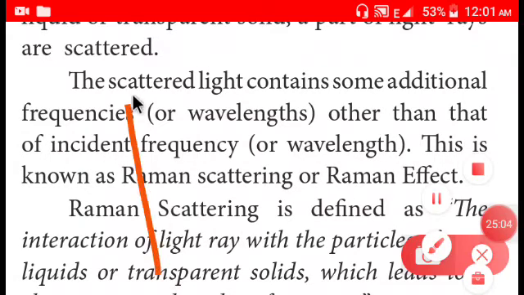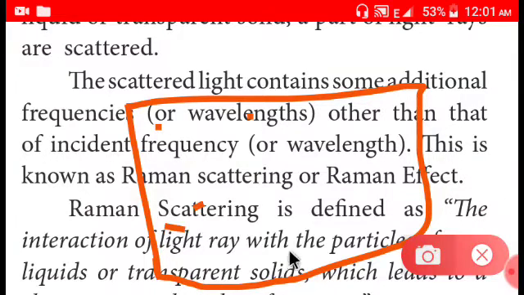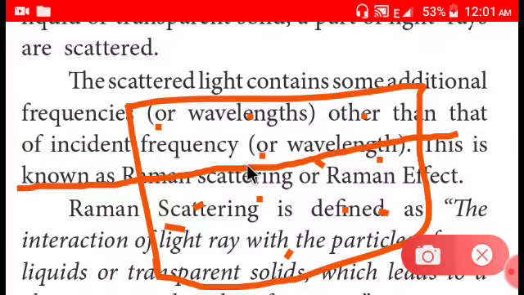So, take this as a container, and here there are gas particles, and the beam of light is going to come and go away. But some of the light is going to hit these particles while traveling, and after hitting, it is going to scatter away.